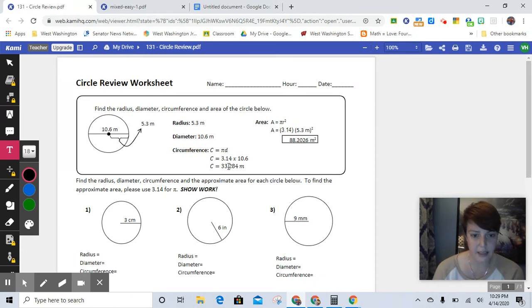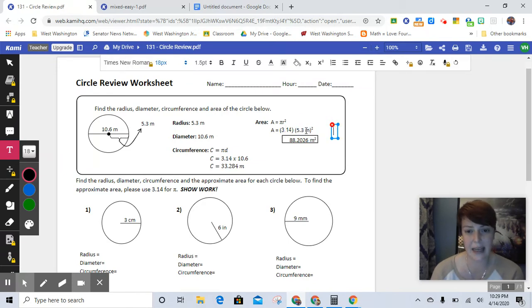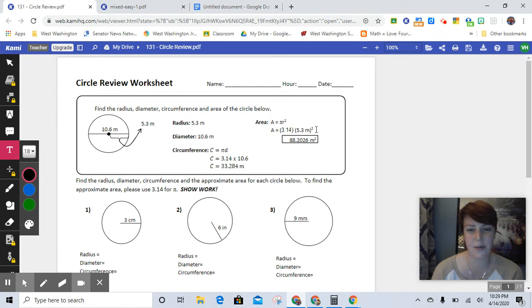All that you're doing here is multiplying, and same over here. The only thing we need to remember is that the only thing that's being squared is the radius. Here they went ahead and put their units in. I would rather wait and put the units at the end, but whatever. So the only thing you're going to square here is 5.3. Remember that means 5.3 times 5.3. I'm going to show you how to put this in the calculator in one hot second. Are you ready? Great, here we go.